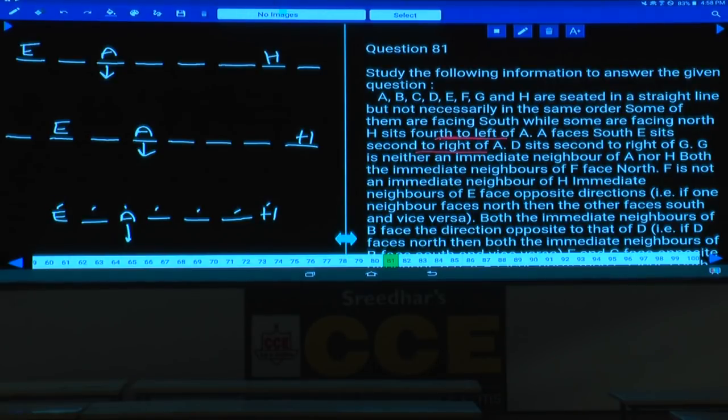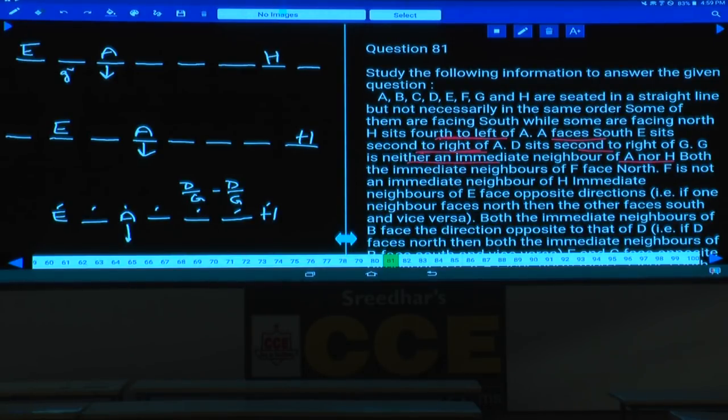Then A faces south, E sits second to the right of A, D sits second to the right of G. As D is seated second to the right of G, between D and G there must be exactly 1 person, isn't it? Between D and G. And D sits second to the right of G. G is neither an immediate neighbor of A nor H.